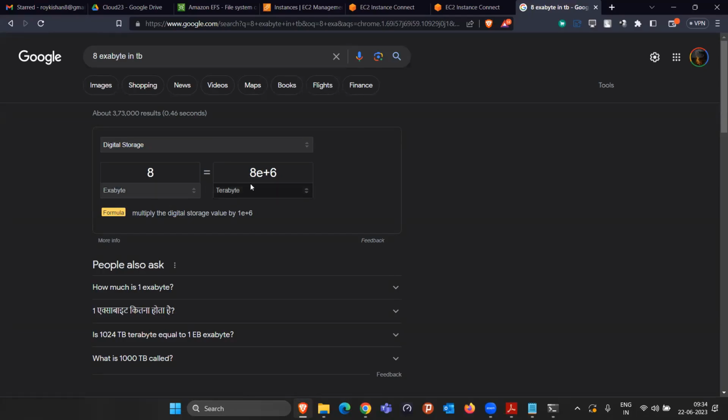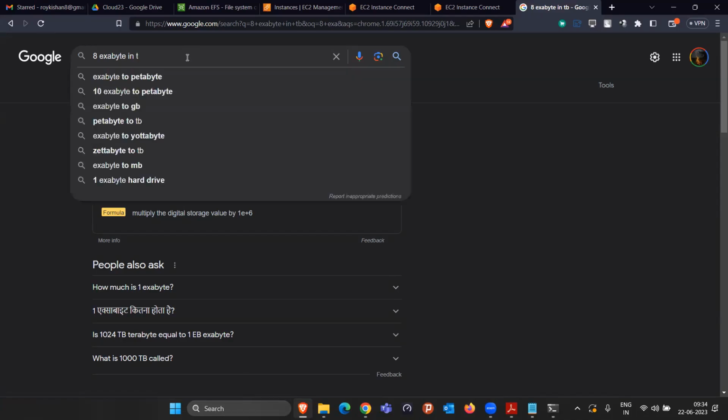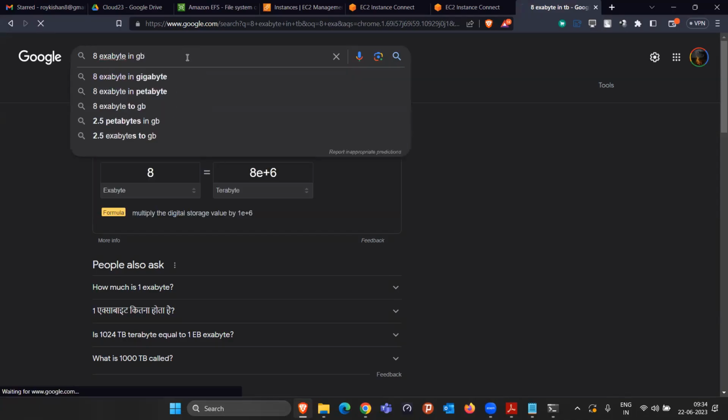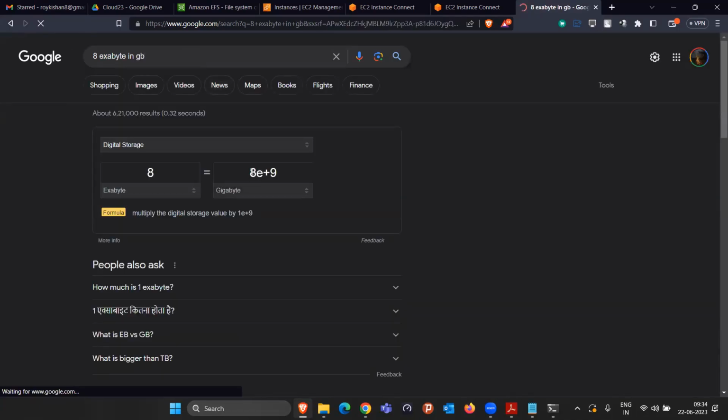Got it? That is how big this exabyte storage is. 8 into 10 to the power 6 terabyte. Okay. If you compare in GB, it will be 8 into 10 to the power 9. So this is just a bigger storage, right?